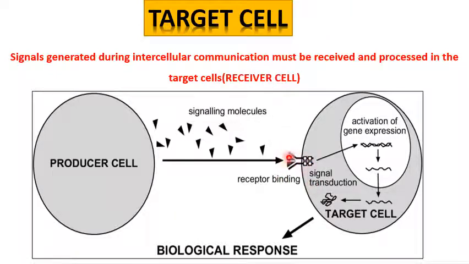This is called a receptor binding site, which matches the shape of the chemical signal produced by the producer cells, and these signals go and bind onto the receptor binding site of a neighboring cell or any other cell which has a receptor for the same type of signal that is sent by the producer cell. And as the message is carried by ligands, these chemical messages are also called ligands.